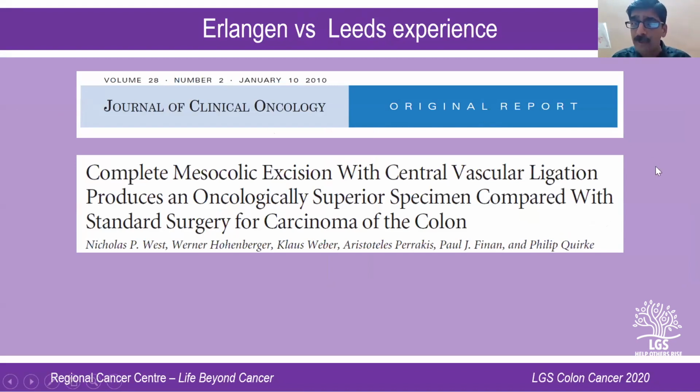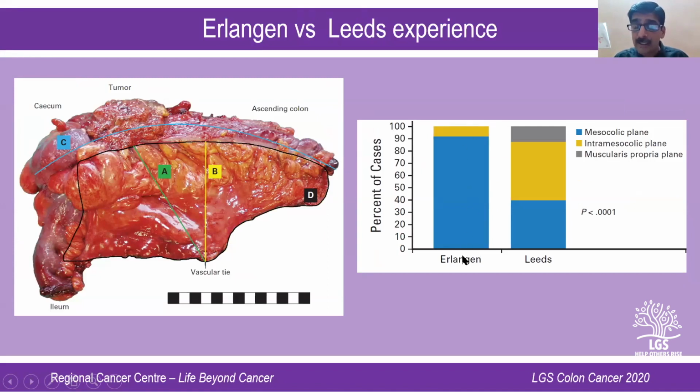And I hope you would remember who Philip Quirke is. Philip Quirke is a person who has been closely working along with Bill Heald in standardizing rectal cancer surgery. And he has been the person behind what is known as the extralevator APR. What he did was he compared the surgeries in his center versus the surgeries in the Hohenberg center. What did they find? They found that in the Erlanger series, or the Hohenberg series, 90% of the patients were undergoing surgery in the mesocolic plane. Whereas in Leeds, only about 30 to 40% of the patients were undergoing surgery in the mesocolic plane. Or the plane was inadequate in a large number of patients in Leeds when compared to patients undergoing surgery in Erlanger.